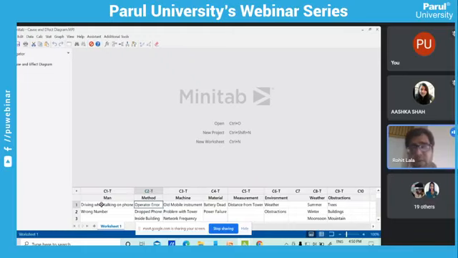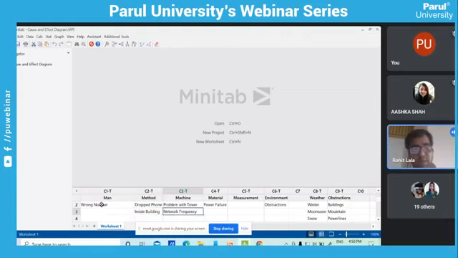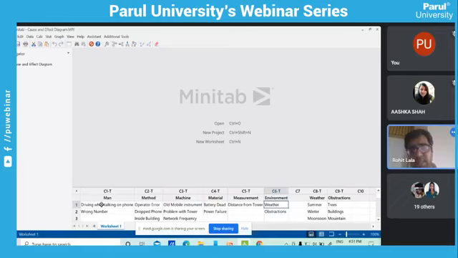Method: obviously sometimes operators make errors, sometimes the phone drops, sometimes due to the building or being inside the building. If a person is using the mobile with less frequency, that was the wrong method to adopt. Machine: obviously machine factors were like old machine instruments. Sometimes the network is deflected due to a tower or many other things. Battery failure, battery dead, distance from tower, that is a measurement problem, and environment, that is weather and obstruction. So these are the outcomes of the problem from doing a brainstorming.